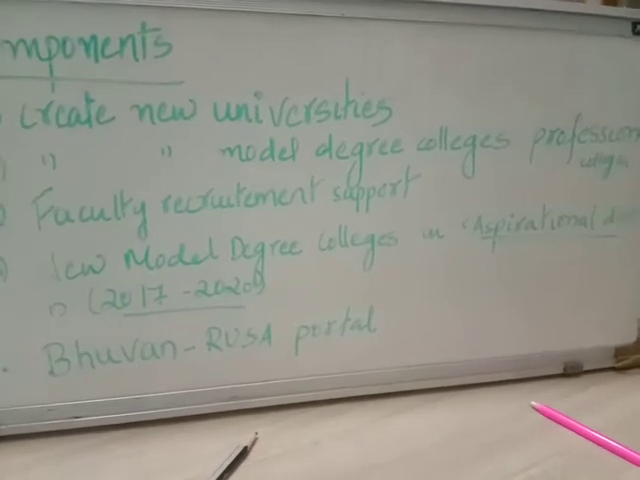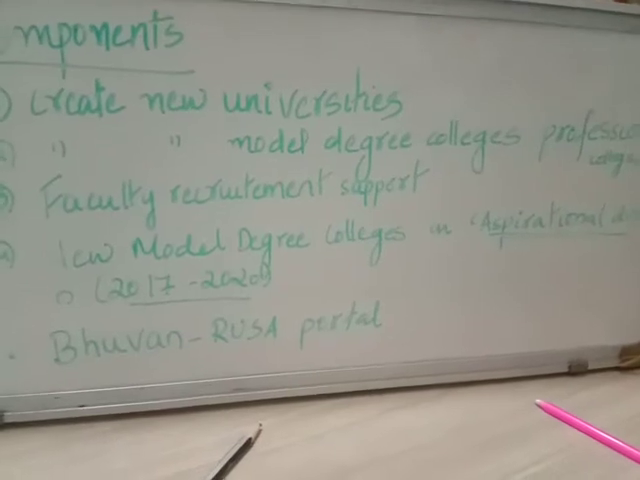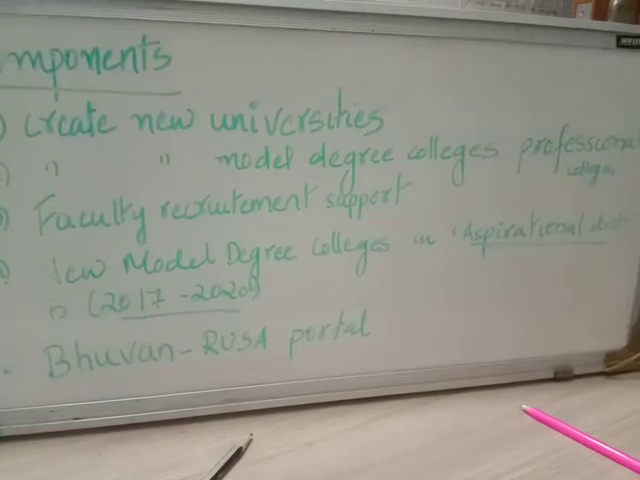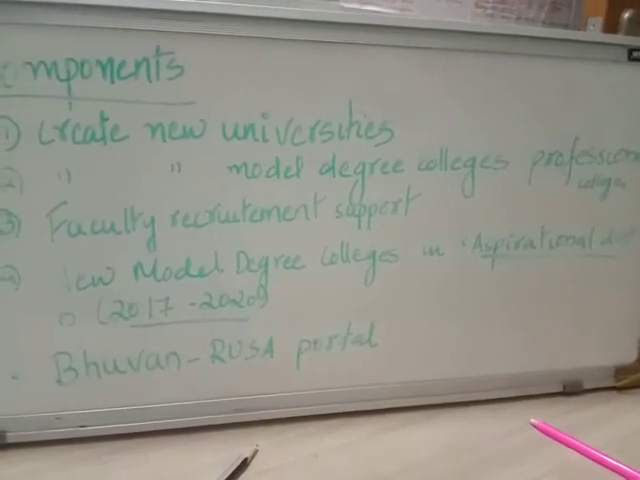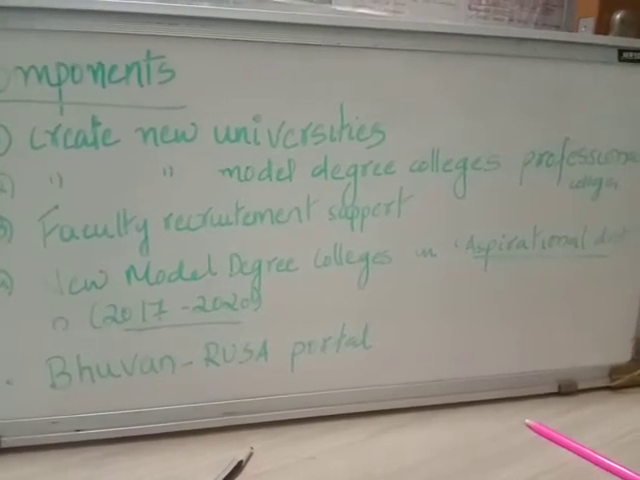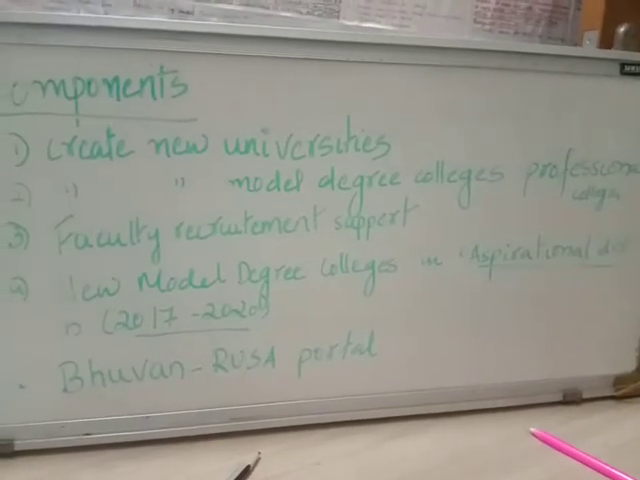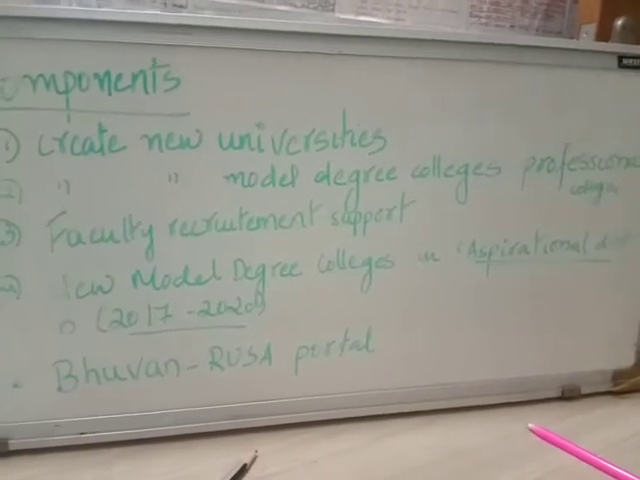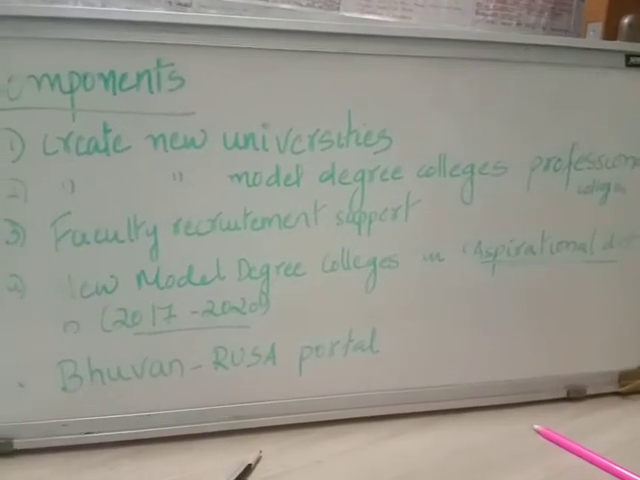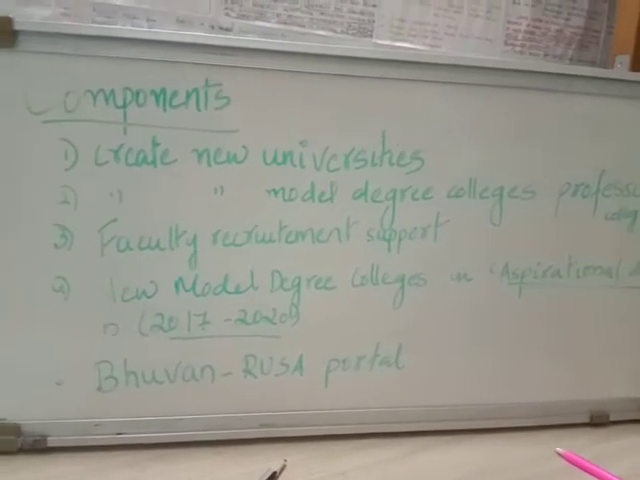Then the fourth and most important part is about the second phase of RUSA. RUSA was launched in 2013. 2013 to 2016 was the first phase, and 2017 to 2020 is the second phase. The target is to open new model degree colleges in the aspirational districts identified by the Niti Aayog, in the unserved and underserved districts in northeastern and Himalayan states. This is an important target for the second phase.